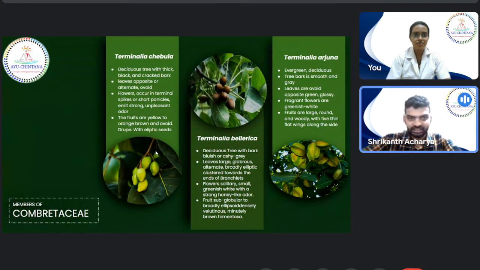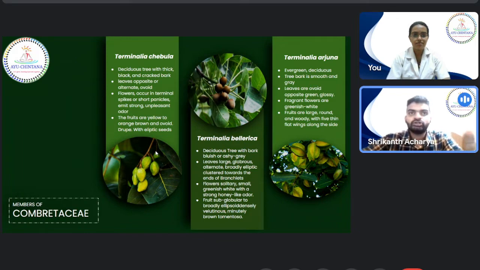There is another drug which is Vatada. I'm not sure if Vatada is there in your syllabus. Please do check once. That is Terminalia catappa. That is also a drug which comes from Combretaceae family. So Terminalia chebula, Terminalia bellirica, and Terminalia arjuna. So one family is finished. Combretaceae family is finished. Likewise, Mishraka Gana is finished.